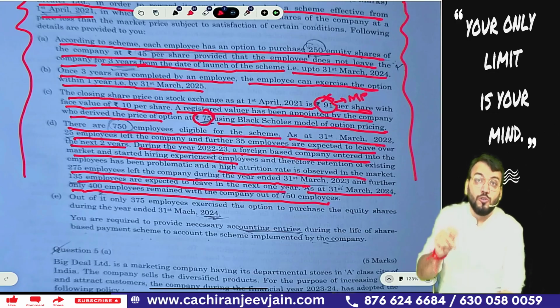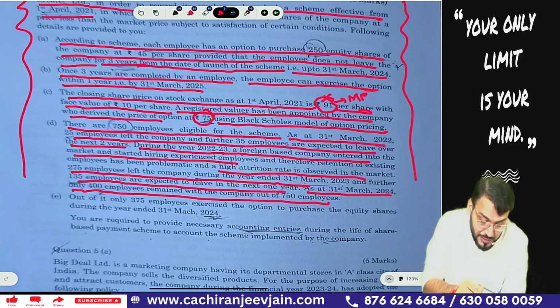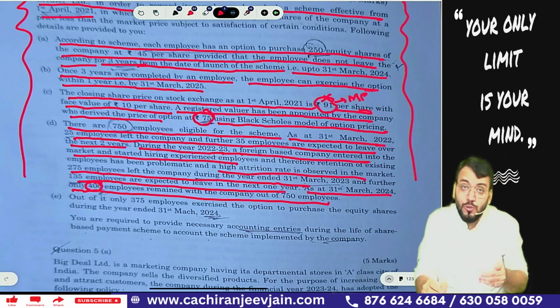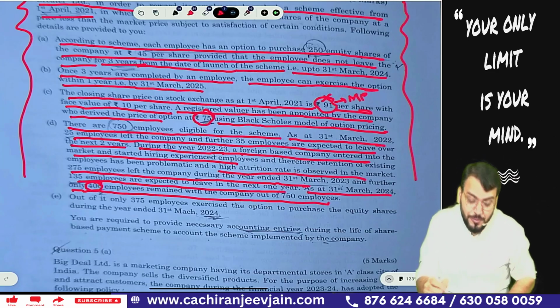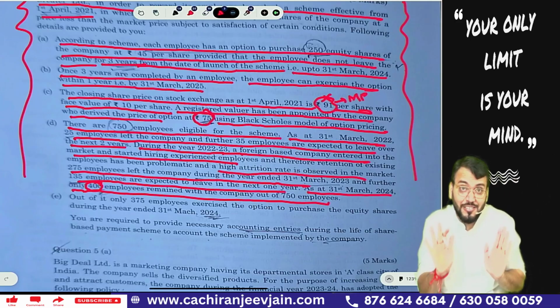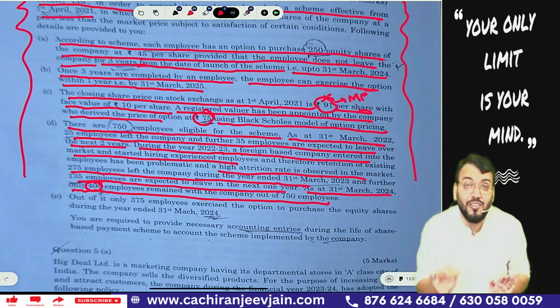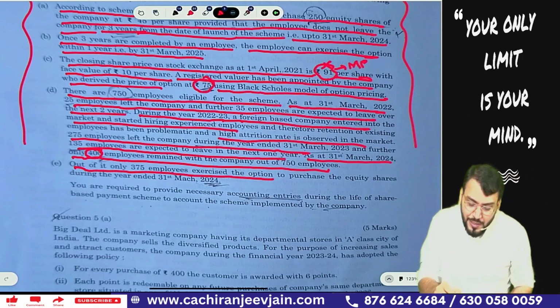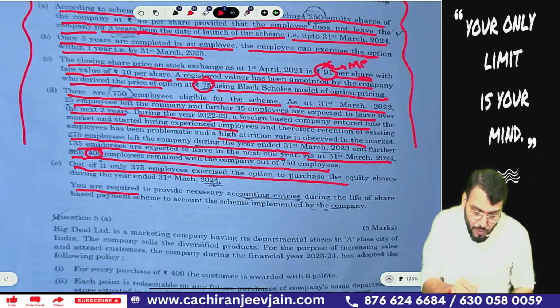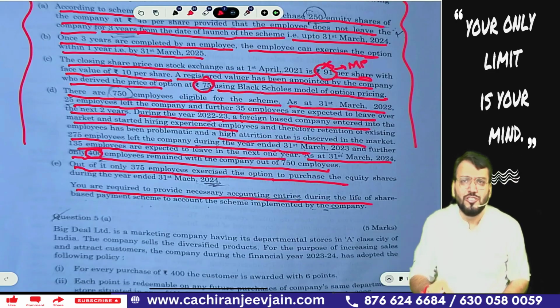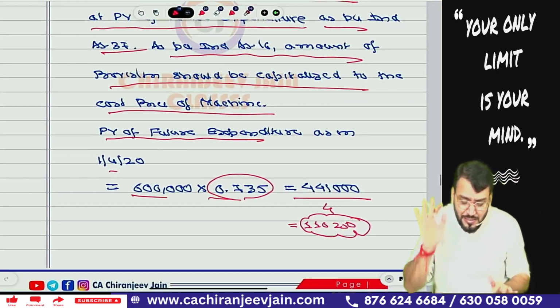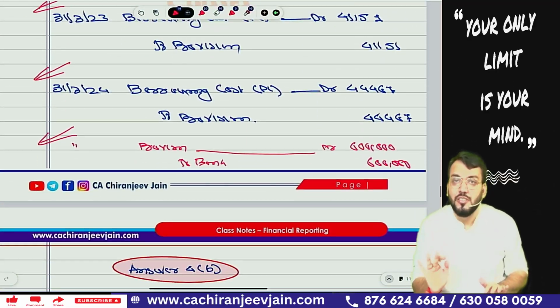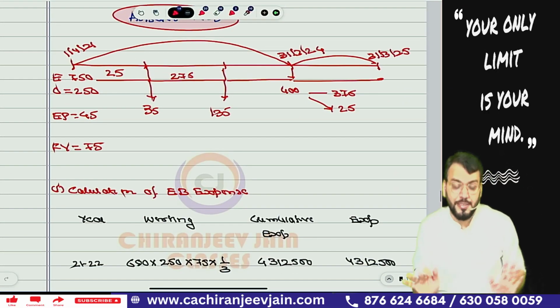Once again, who is not reading the question carefully? This is the total number of employees who remain at the end of the vesting period. So you need to read the question information, don't take only the numbers. Out of it, only 375 employees exercise the option, which means 25 employees will not exercise the option. You are required to provide the necessary accounting entries during the life of the share-based payment. It is a super easy question, I will say the question cannot be easier than this, but still many students have made mistakes.